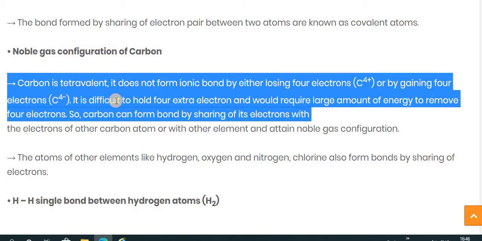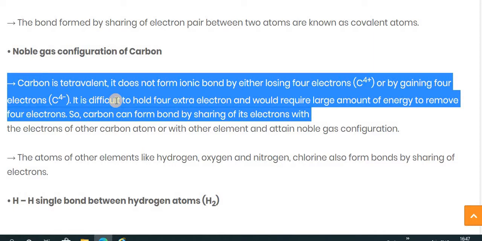Because carbon does not lose or gain electrons. If carbon gains 4 electrons, it is difficult for carbon to hold 4 extra electrons with only 6 protons, so it becomes unstable. In the other case, losing 4 electrons requires a large amount of energy to remove them. So this also does not work out.